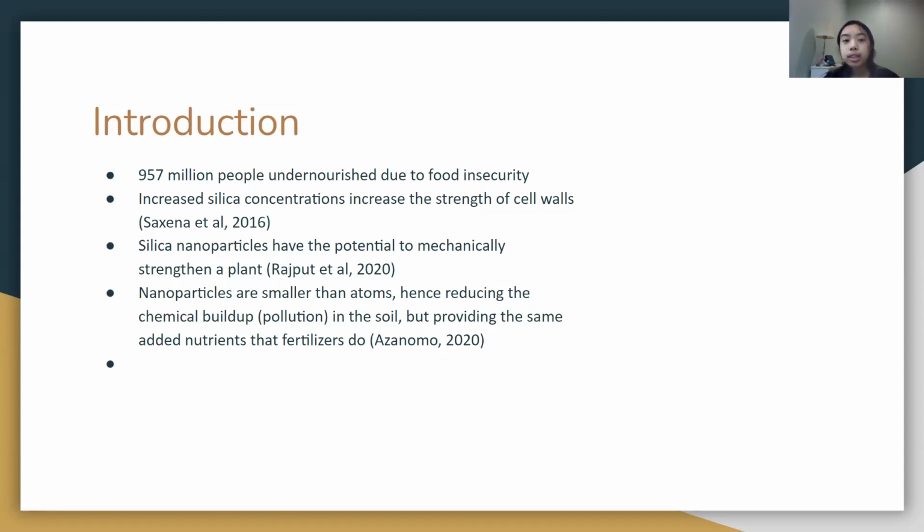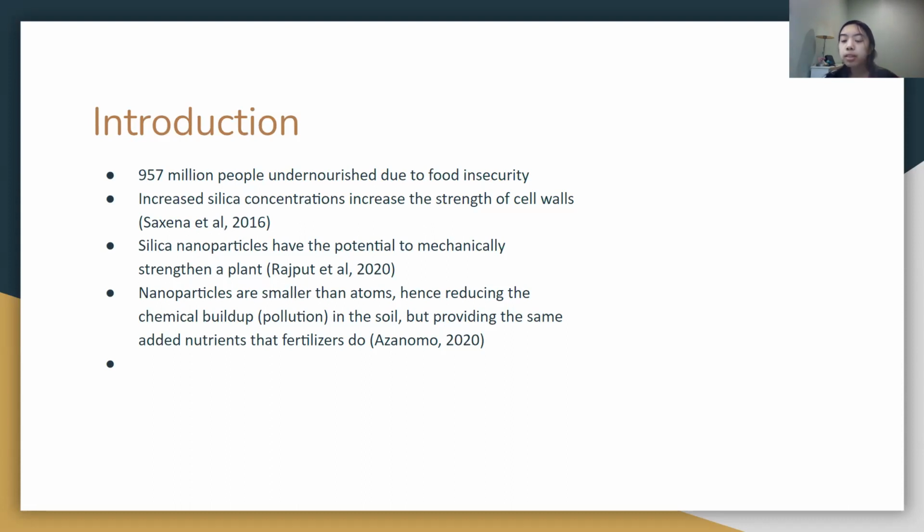A study done in 2016 by Saxena and others has found that increased silicon concentrations have the ability to strengthen cell walls, thus making crops more durable to abiotic stressors. Moreover, in 2019, a study done by Tari and others showed promising results of silica nanoparticles boosting growth and chlorophyll productivity, which inspired me to do a similar experiment to lay more evidence to support these hypotheses.